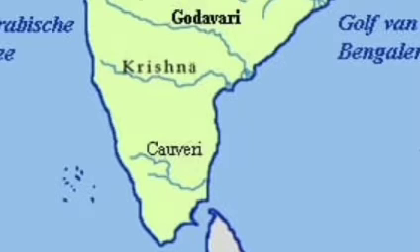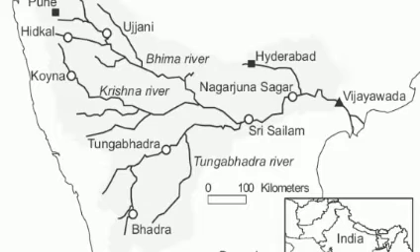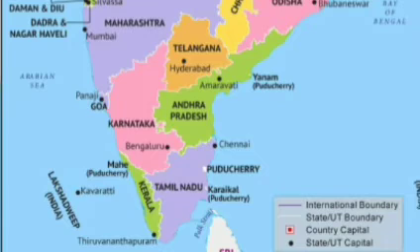Krishna river is the second longest peninsular river. What are the tributaries of Krishna river? Bhima, Bhadra, Musi, Koyna and Tungabhadra are the major tributaries of river Krishna. It also flows through Andhra Pradesh and joins the Bay of Bengal at Hamsaladevi.